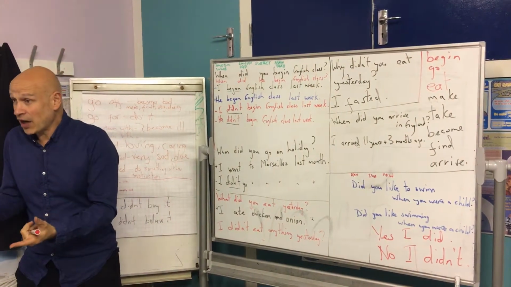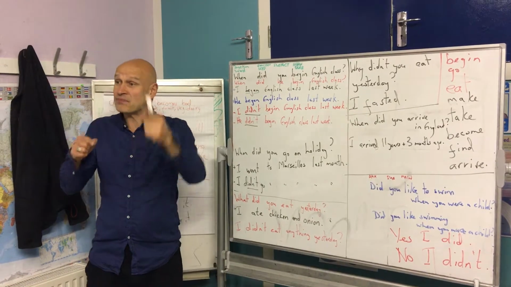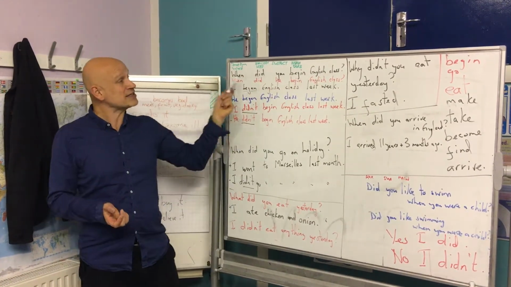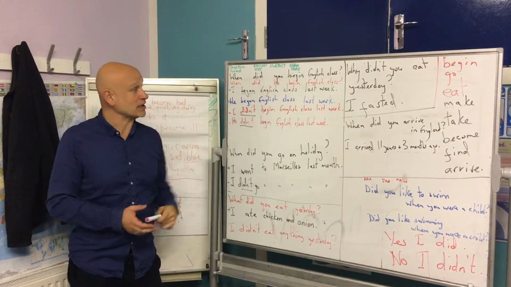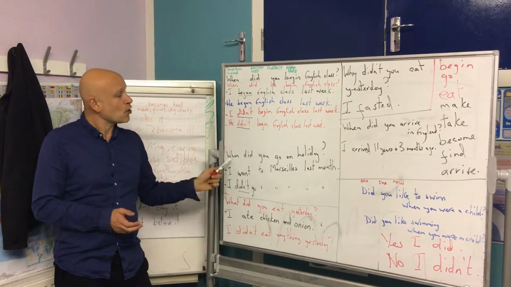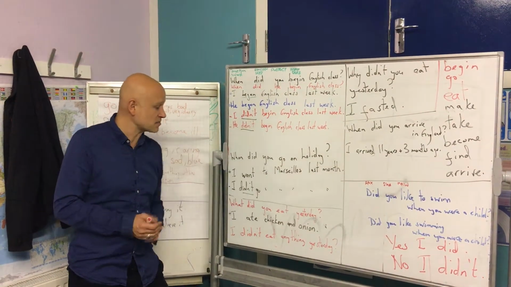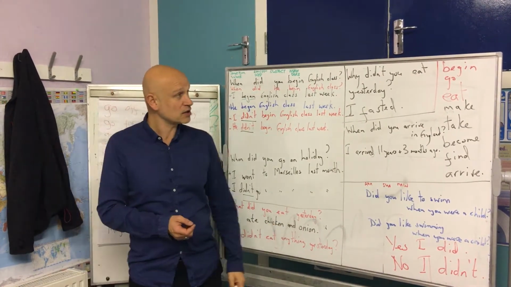When we give the answer, we need to take this main verb and we need to put it into the past because the question was in the past. When did you begin? I began last week. I began English class last week. When did you go on holiday? I went to Marseille last month. What did you eat yesterday? I ate chicken and onion.